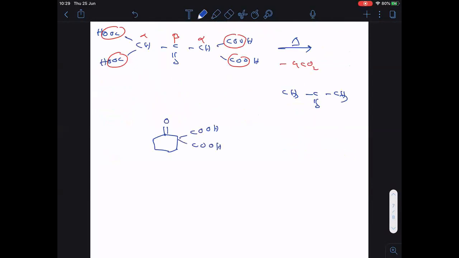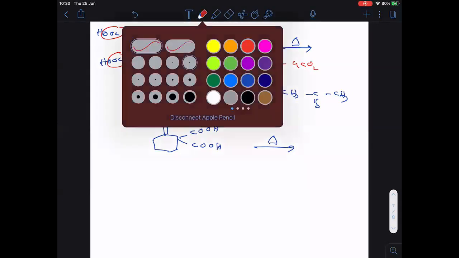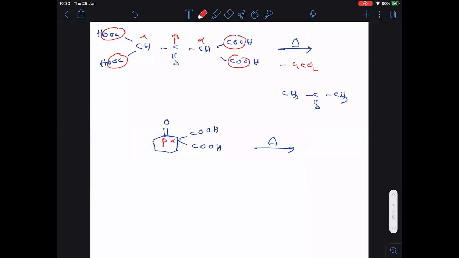Now, if I take a compound like this, so here let me take COOH, here also COOH on heating. Now tell me, how many moles CO2 liberates out and what is the product formed here? So functional group bonded carbon alpha, this is beta keto acid, on heating liberates CO2. So here what happened? 2 moles of CO2 liberates out. Clear? So when 2 moles of CO2 liberates out, then we will get cyclohexanone.